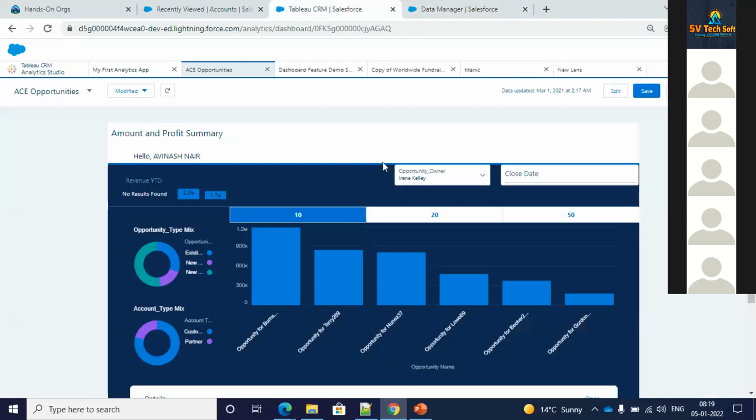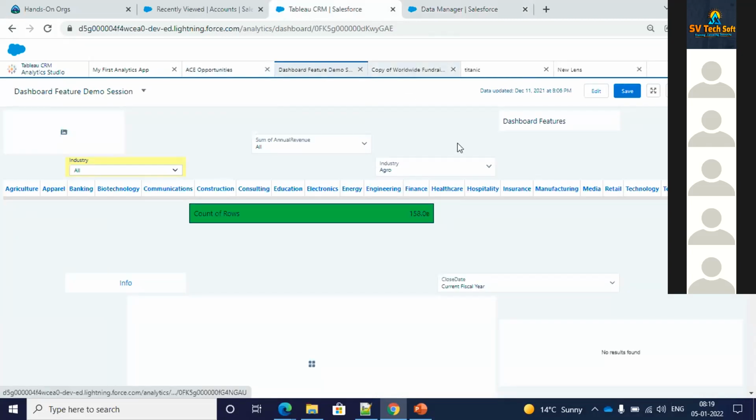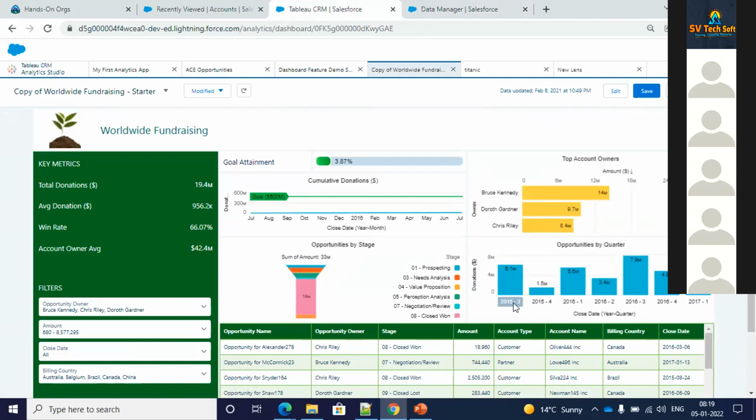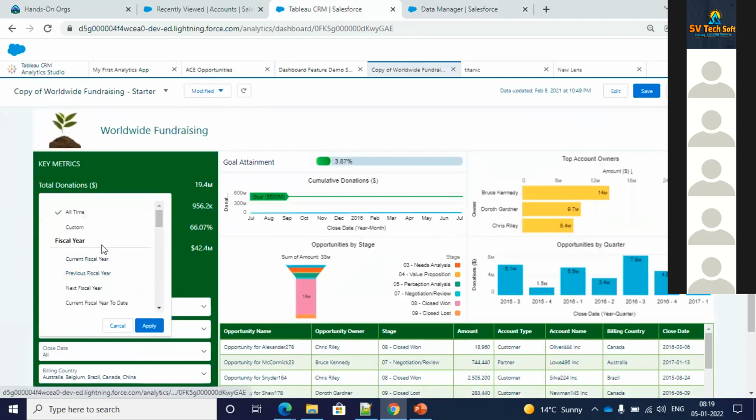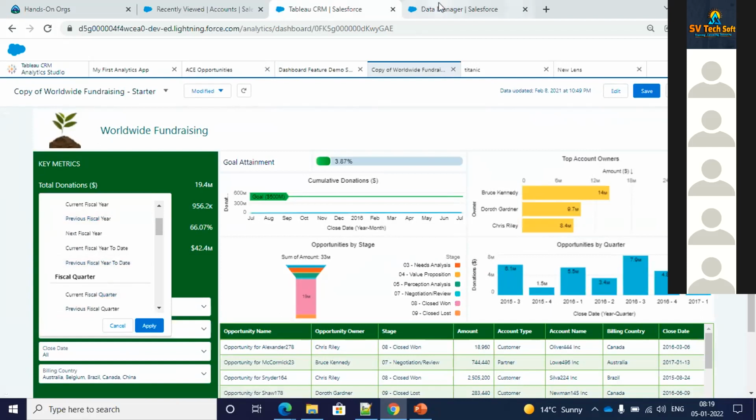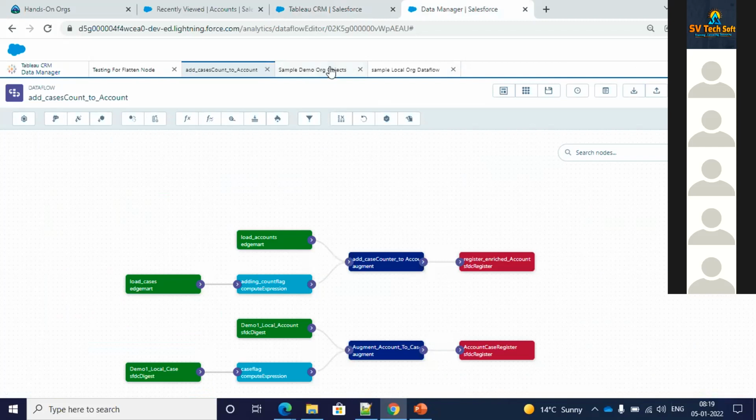On the dashboard you can do it. On the data flow also you can do it. I think I showed you one of the dashboards where I had that. You mean to say this, right? Like here you can see opportunities by quarter. So if you want to see something else, that's what you're talking about. Like let's say for close date, I see all these options, right? Current fiscal year, previous fiscal year. You want to see these options? Yes, definitely we can do it on the data flow as well.